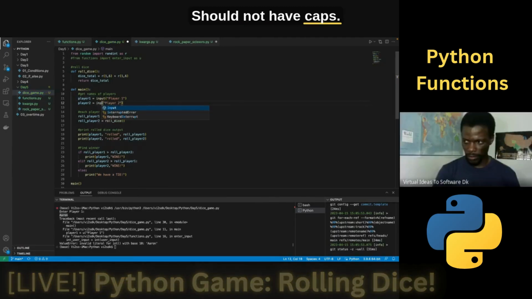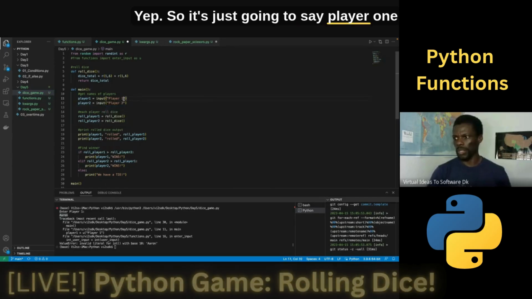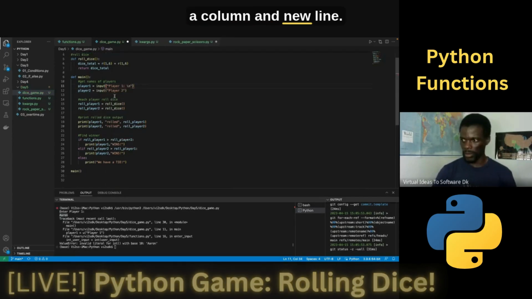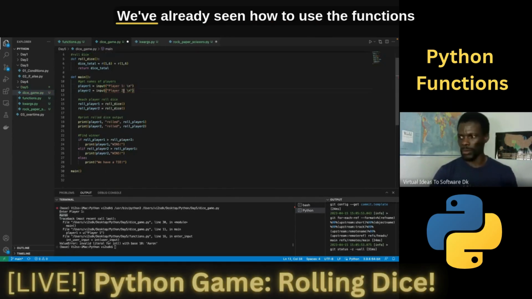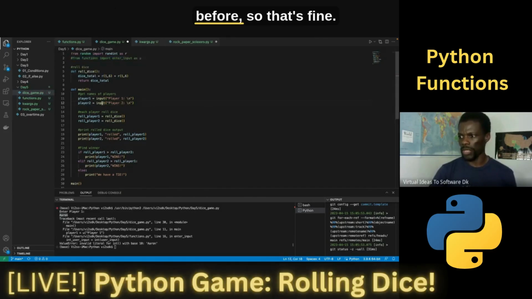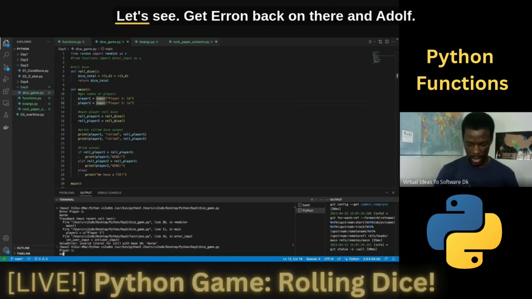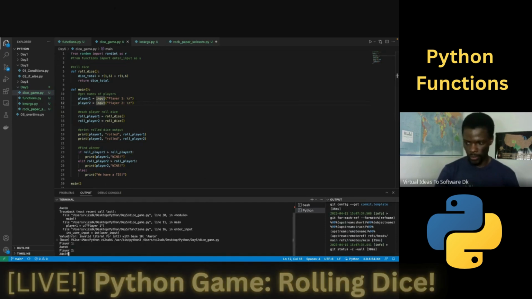Should not have caps. Yep. So it's just going to say player 1 with a colon and new line, the colon and new line. We've already seen how to use the functions before, so that's fine. Now let's execute this. It wants player 1, and let's see, get everyone back on there and Adolf.